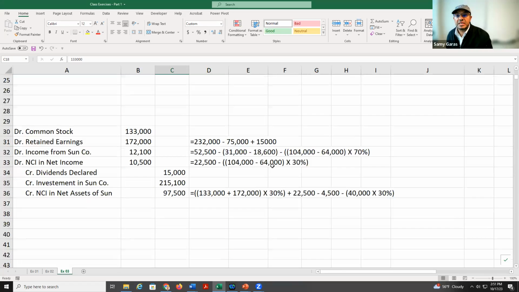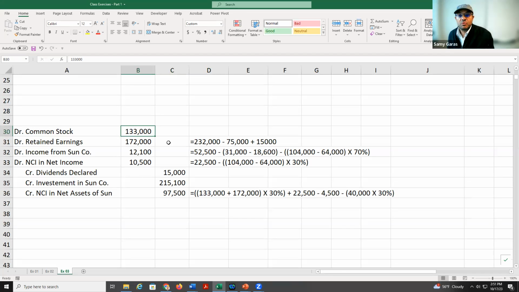How can we make the consolidation? If you remember in the previous chapters, we used to say debit common stock, debit retained earnings, debit income from the subsidiary, debit NCI, credit dividends declared, investment in subsidiary, and NCI in net assets.